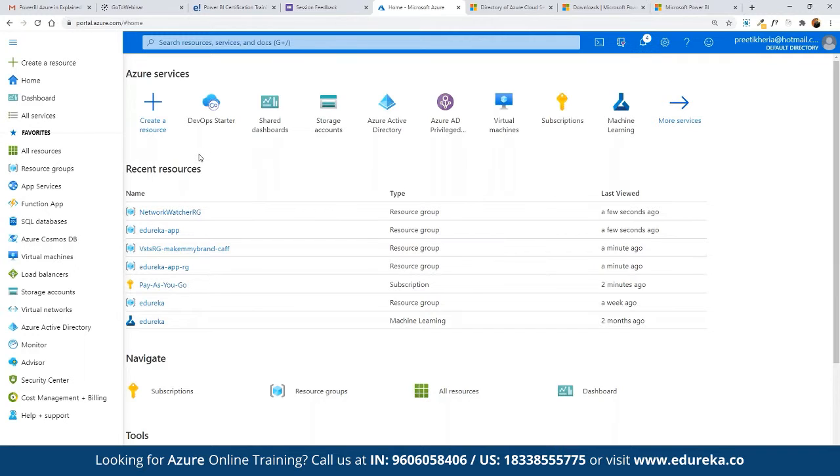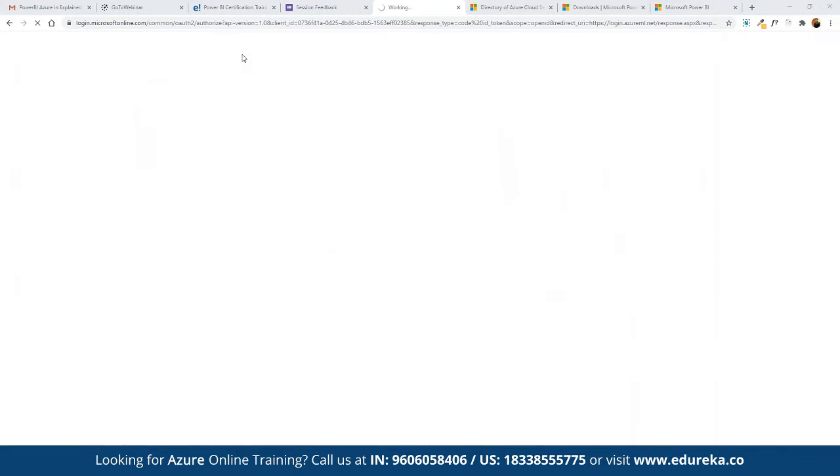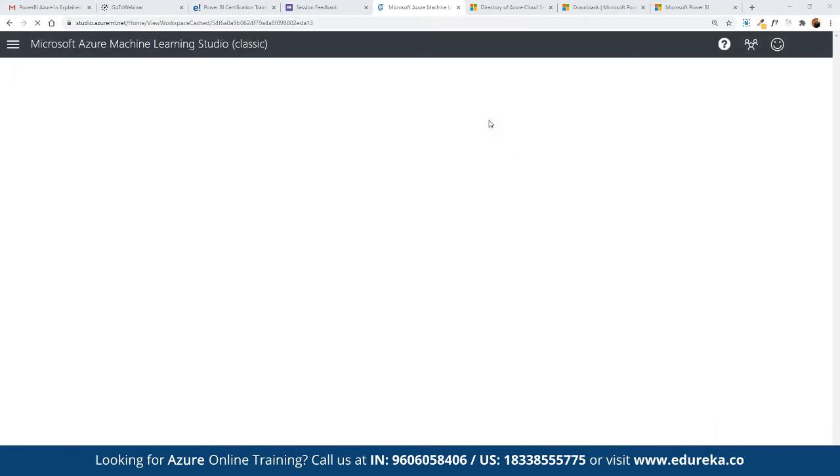So to get started working on the ML Studio, we can search for a link directly called ML Studio from Azure. So here we can type in studio.azureml.net, where we can log in via our own Azure account that we have signed up for. Here we can click on sign in. And once we sign into this link, we would be taken to the Azure ML Studio that we can use for getting started with the machine learning models deployment.